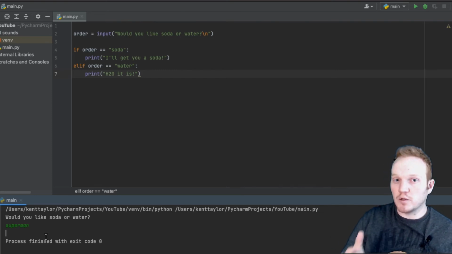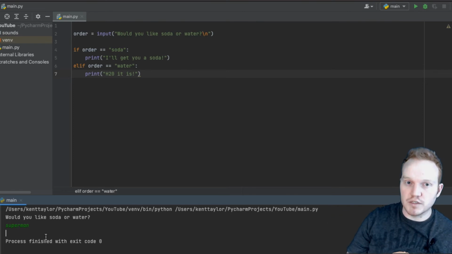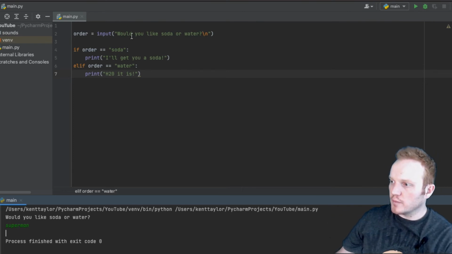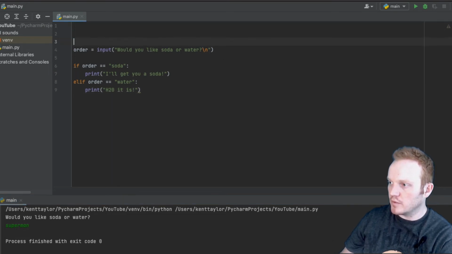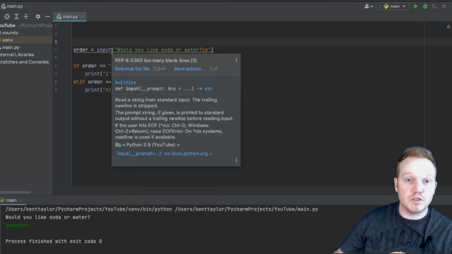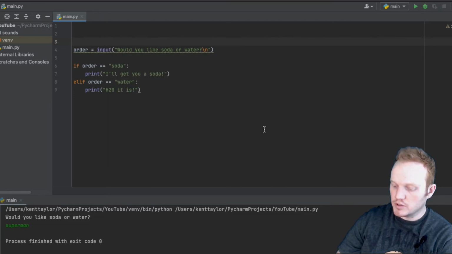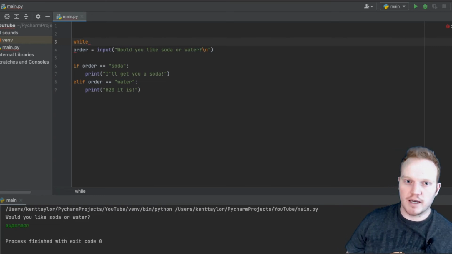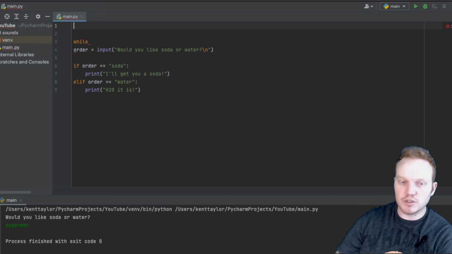But not only that, I want it to repeat the question so that they have an opportunity to try again. So I want to create my while loop and we're going to put it above my input. That way, if the user makes a mistake, they'll be able to input again. So I'm going to say while something is true. Now in this case, I don't have anything true or false like an age, but we can use a Boolean.